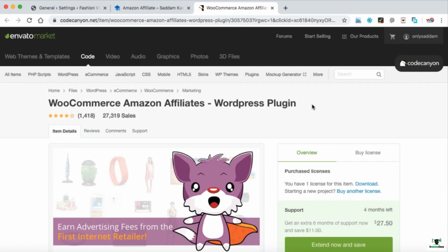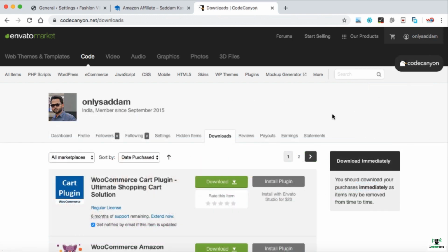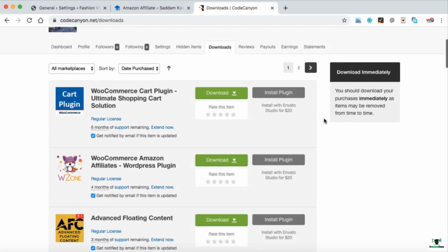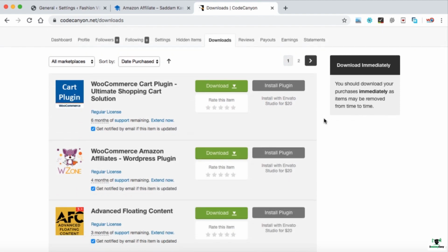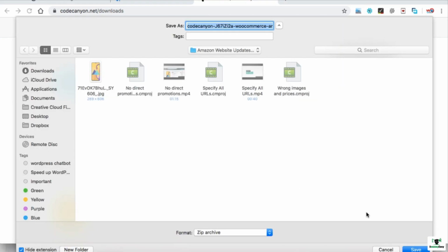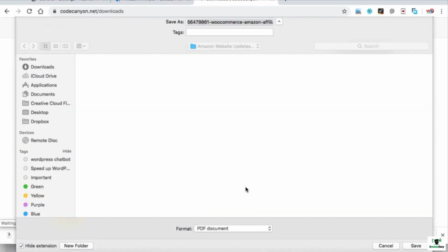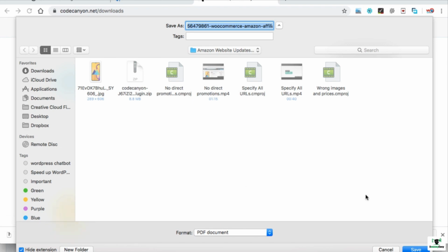Once you have successfully bought this plugin, on the top right corner you will see your username. Here we can see the downloads tab, just click on it. Now here you will find a list of all the plugins or themes that you have bought from ThemeForest. Here I have the WooCommerce Amazon Affiliates WordPress plugin. Just click on download, and here you can find the installable WordPress file. Just click on it and it will be ready to download, so I'm downloading it onto my computer. Also, you can see this license certificate and purchase code, so download this as well, as we will need it in order to activate this plugin.